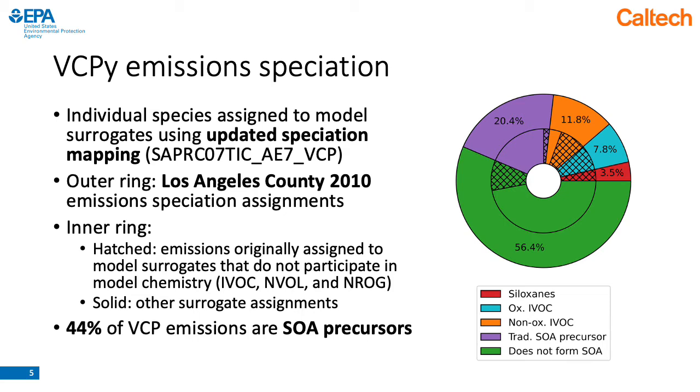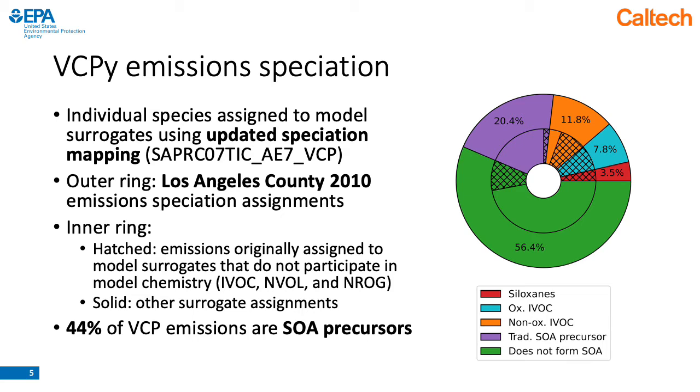We see that about equal amounts of emissions are assigned to the new oxygenated IVOC and non-oxygenated IVOC categories, with about 3% of emissions being siloxanes. About 20% is assigned to the traditional SOA precursors that I described before, such as toluene and xylenes. And so in total, about 44% of the VCP mass in LA County is assigned to SOA precursors.